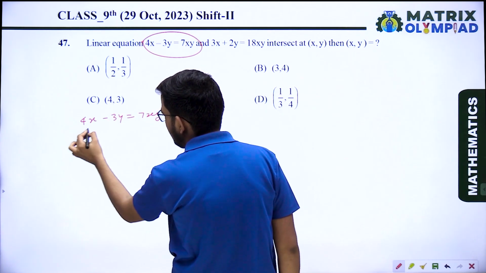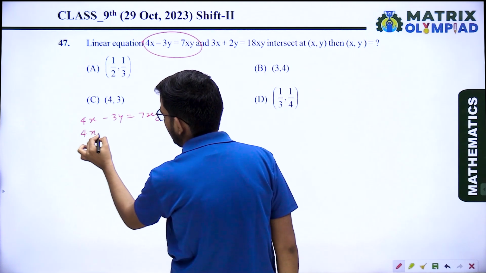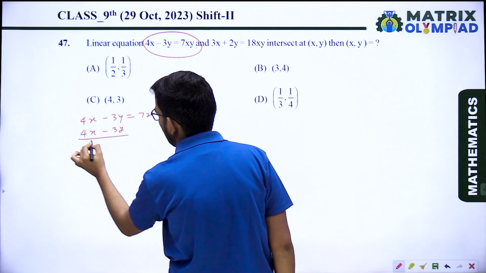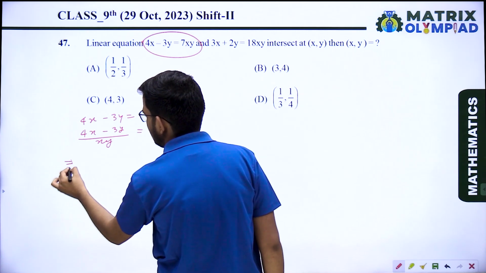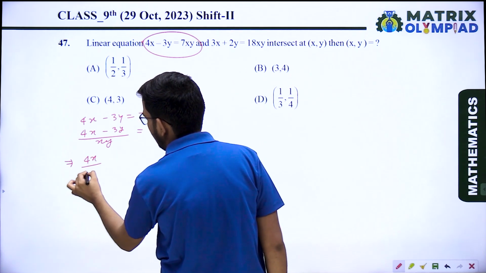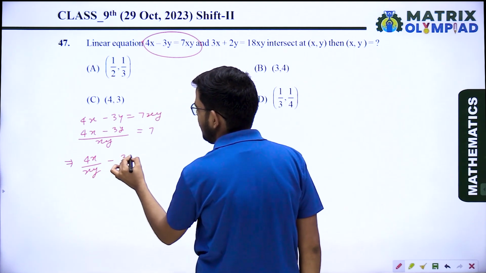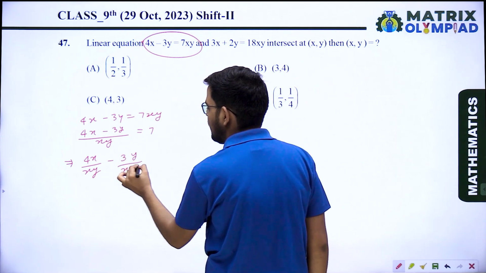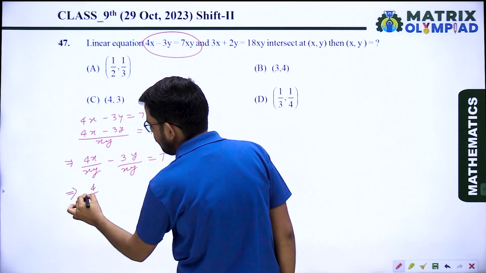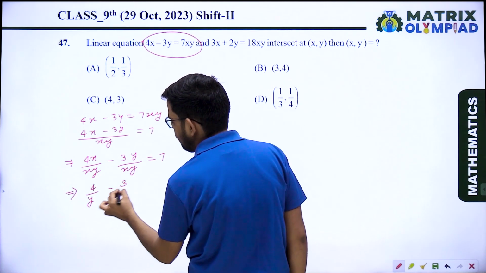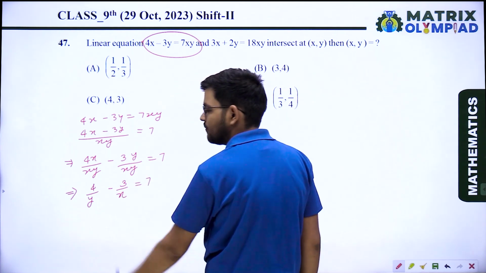When you send xy to the denominator on the left-hand side, you get (4x minus 3y) upon xy equals 7. In the next step, you get 4x upon xy minus 3y upon xy equals 7. So here you get 4 upon y minus 3 upon x equals 7.